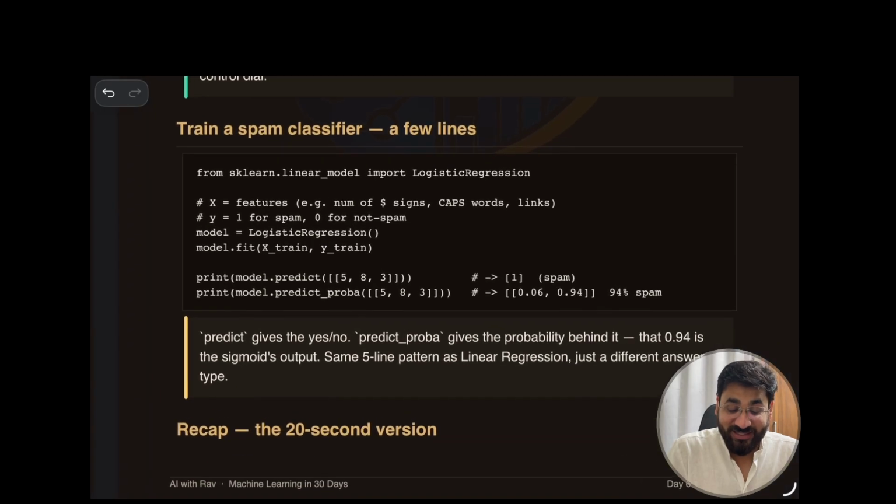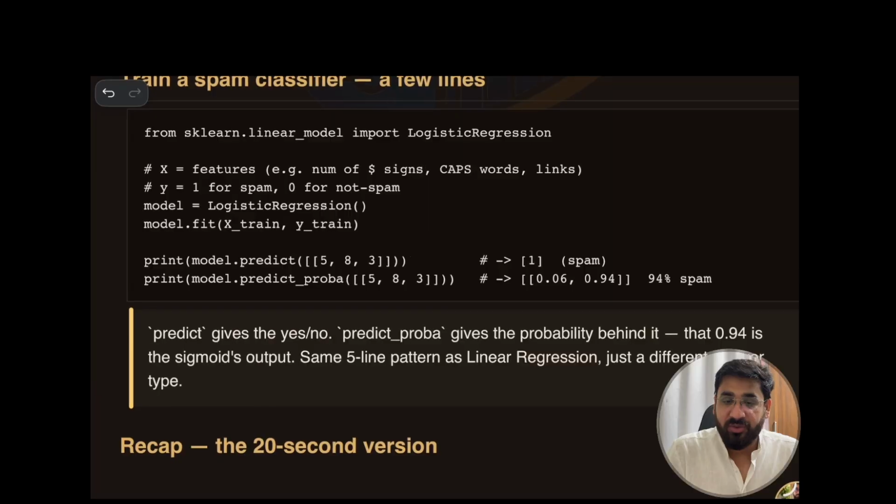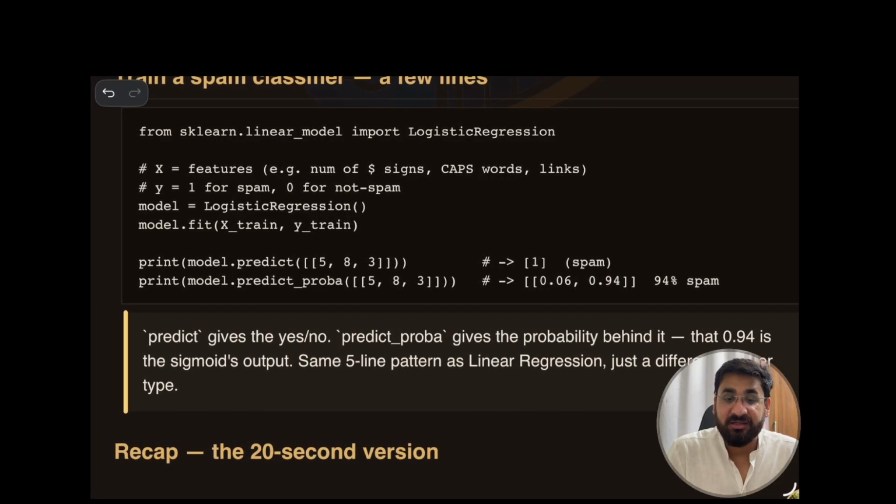Now the real thing, the exact code, because theory will not help you unless you know how to train this. We are just importing the logistic regression model, and X is the feature. What are we providing in features? The numbers: the count of dollar signs, caps words and links. We will count that through our programming, that's pretty simple. And Y is what? 1 is for spam and 0 is for not spam. This is the answer we want.